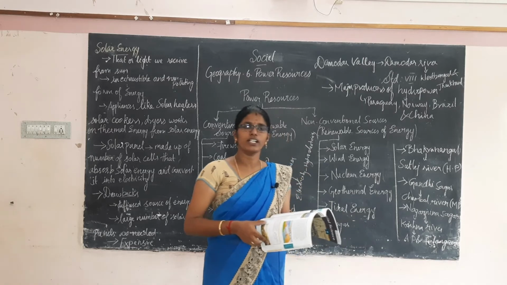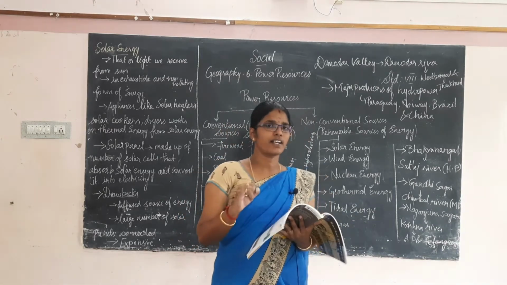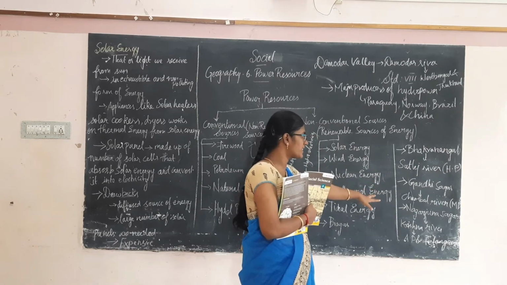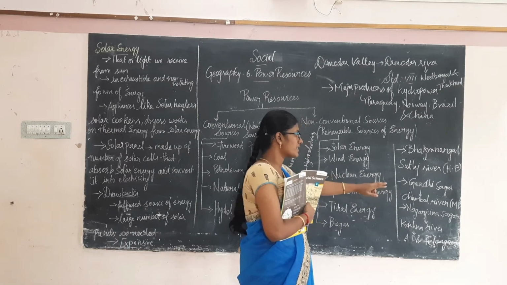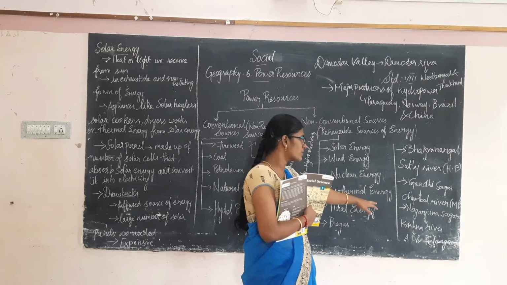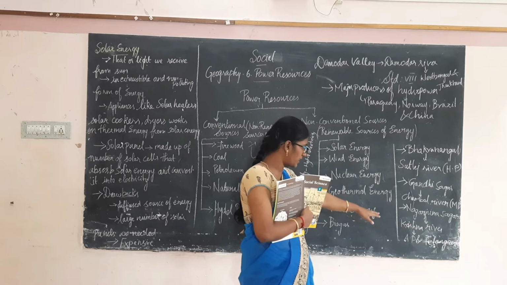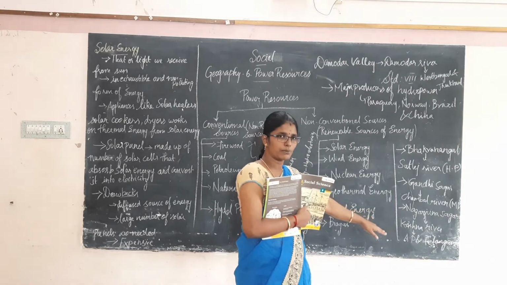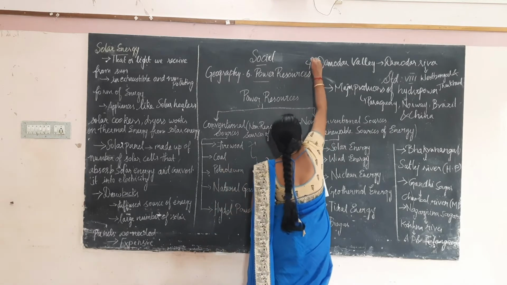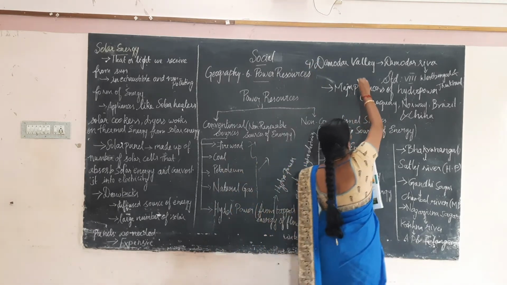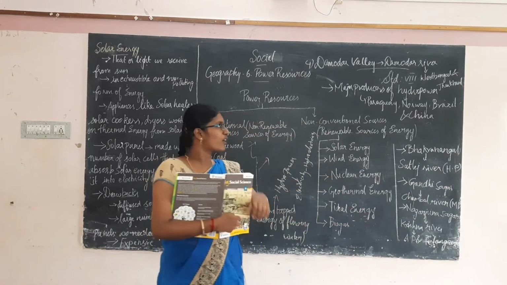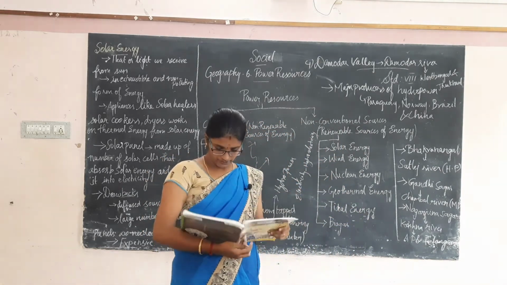What are the important hydropower stations in India? Bhakra Nangal Dam, which is built across the Satluj River in Himachal Pradesh, Gandhi Sagar, built across the Chambal River in Madhya Pradesh. Nagarjuna Sagar is built across the Krishna River, on the border of Andhra Pradesh and Telangana. And the Damodar Valley Project is across the Damodar River, on the border of West Bengal and Jharkhand.